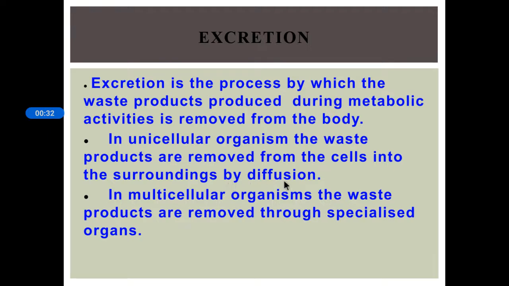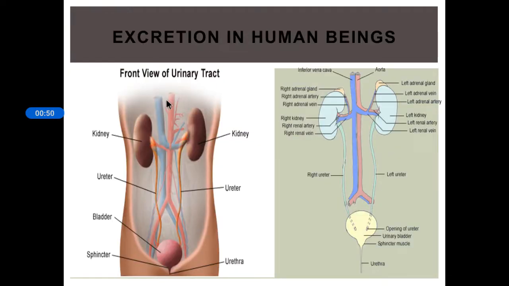You know the definition of diffusion, right? From a region of high concentration to low. Then in multicellular organisms, the waste products are removed through specialized organs. We know human beings have specialized organs to remove the waste. Here you can see the picture of the excretory system which you already learned in your lower classes. A pair of kidneys, a pair of ureters, then the urinary bladder and the urethra, the opening. And here you can see the sphincter muscles.